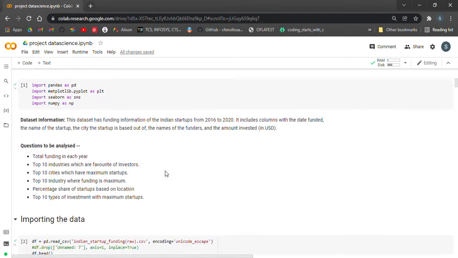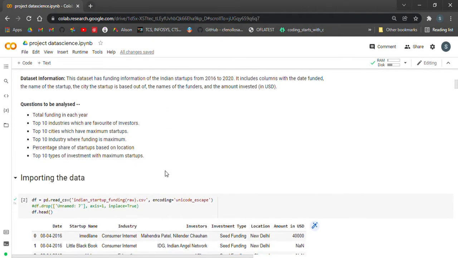So coming to the data set, we first of all imported the libraries that were necessary, and then we got the data set from different websites, one from GitHub and another one from track.in. So this data set has information on startups from 2016 to 2020. It has various columns which include date funded, name of the startup, city in which the startup is based out of, the name of the investors and the amount invested.